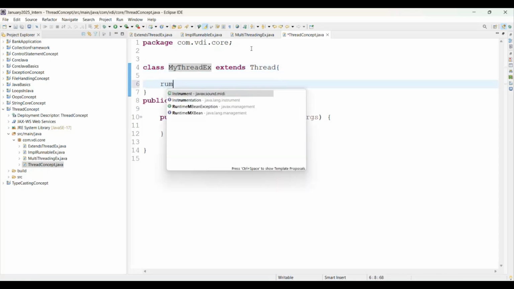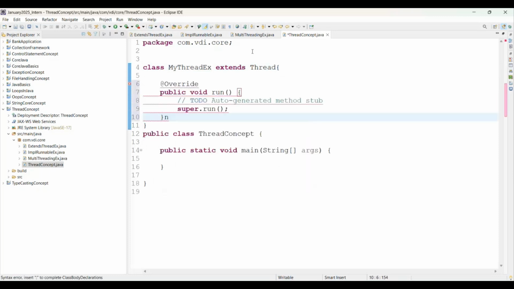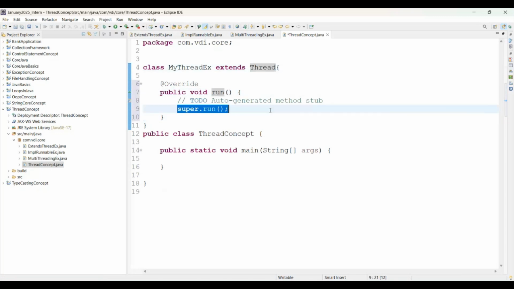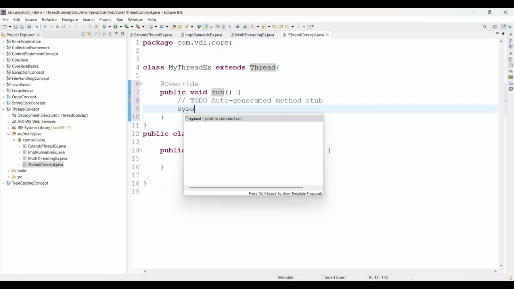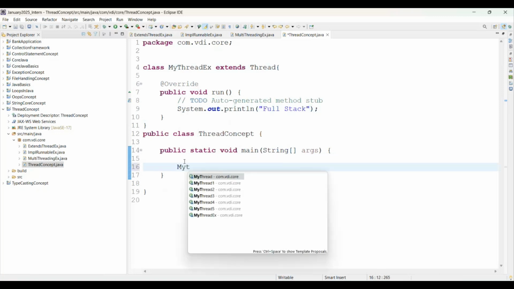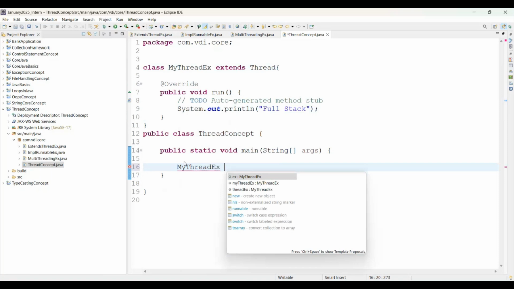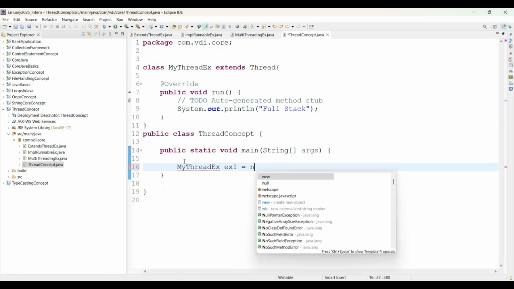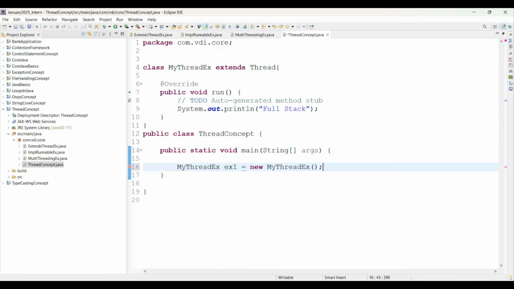Now which method are we going to call here? We are going to call the run method. See on screen, we are using the run method as an override. The run method comes from the Thread class. And we are trying to print something here. Suppose you can simply say I am trying to print Full Stack. Now here we are creating my thread example object. This will be example1 equal to new MyThreadExample. Three such objects I am going to create here.